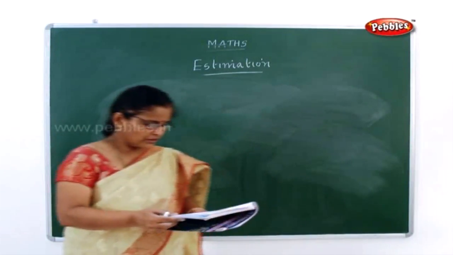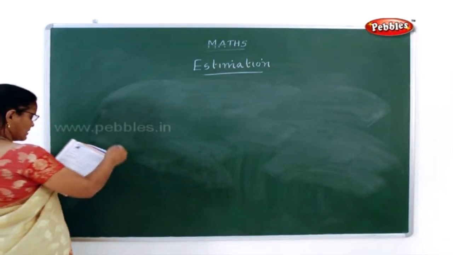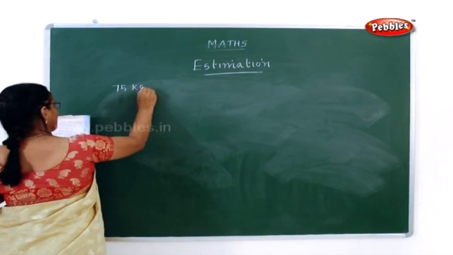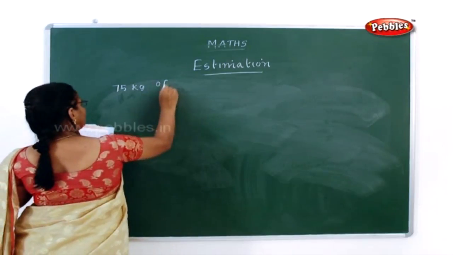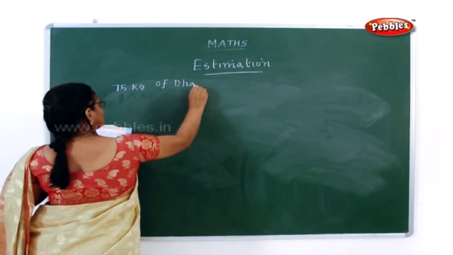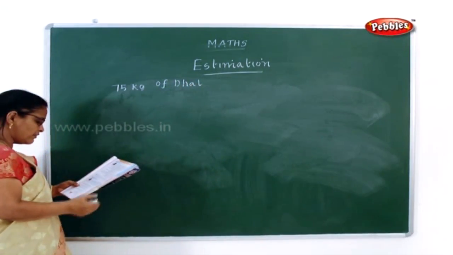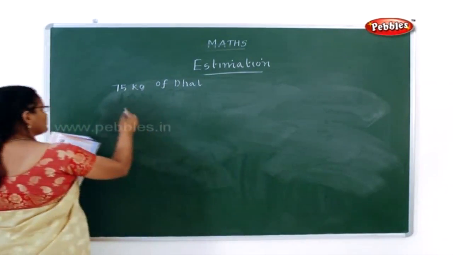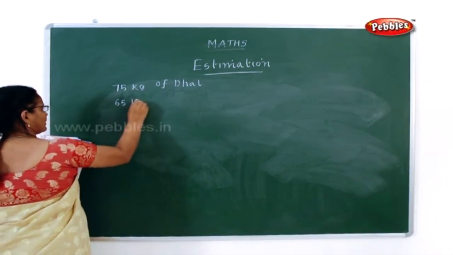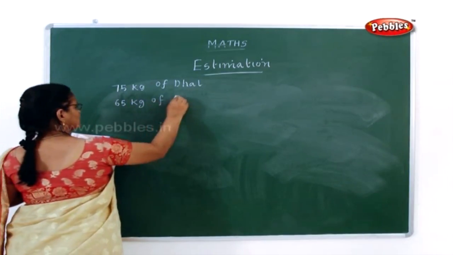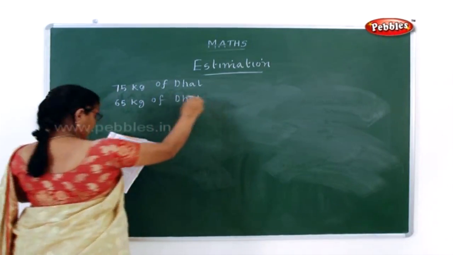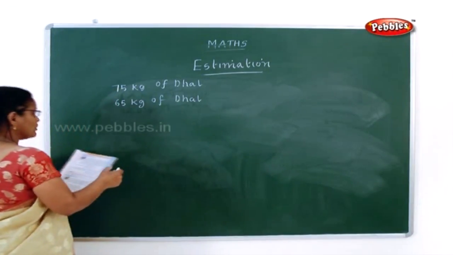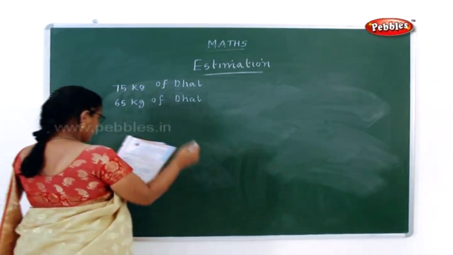See, the next one is given as subtraction. In a students' hostel, they have 75 kg of dal in the beginning of the week, and it was estimated that 65 kg of dal would be used in the week.